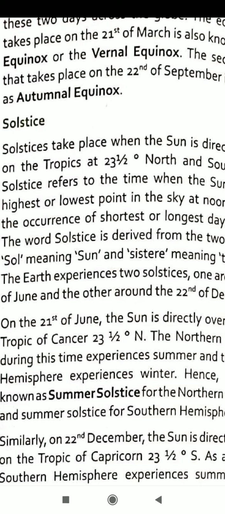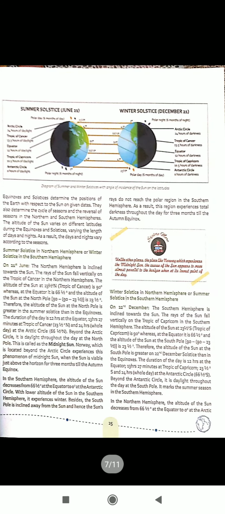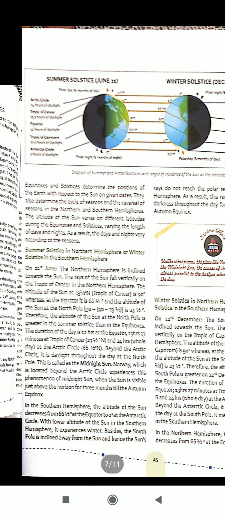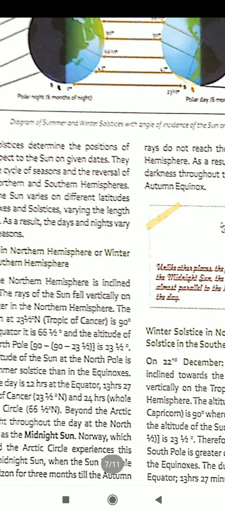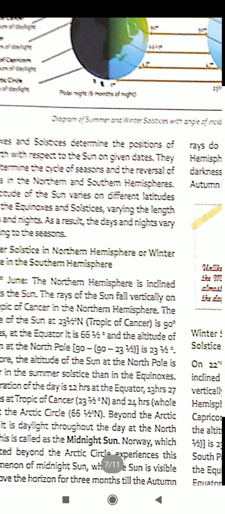The sun appears to be standing still at this position, and the southward movement of the sun toward the equator starts after 21st of June. The word tropic means turning point. The solstices are the turning point in the apparent movement of the sun.